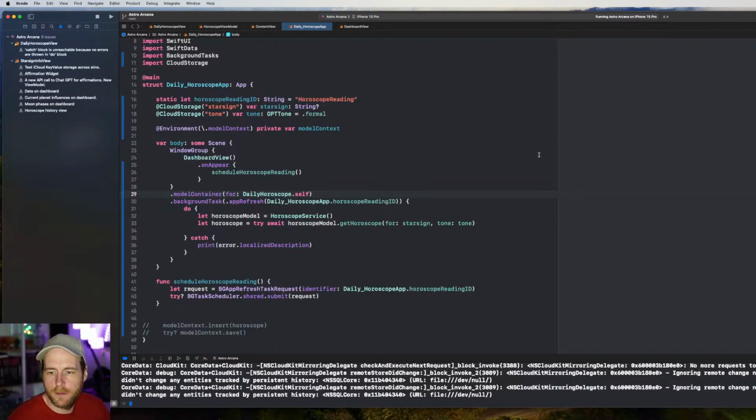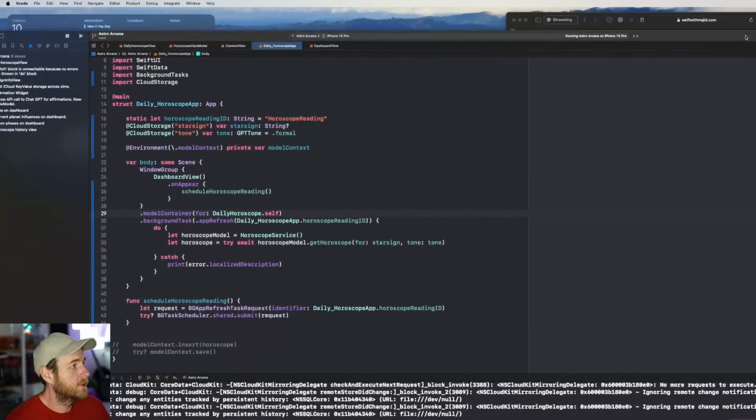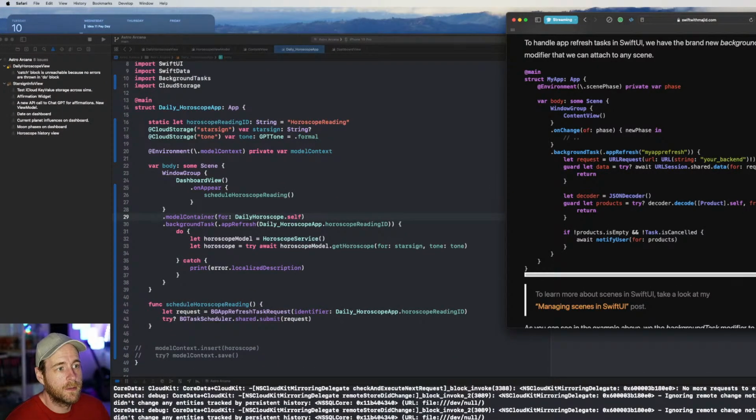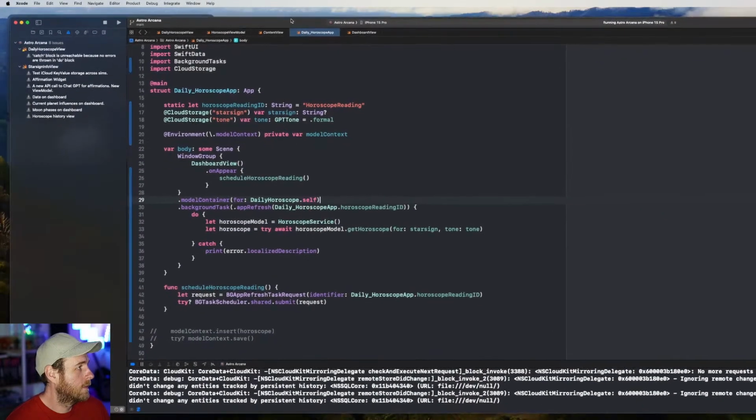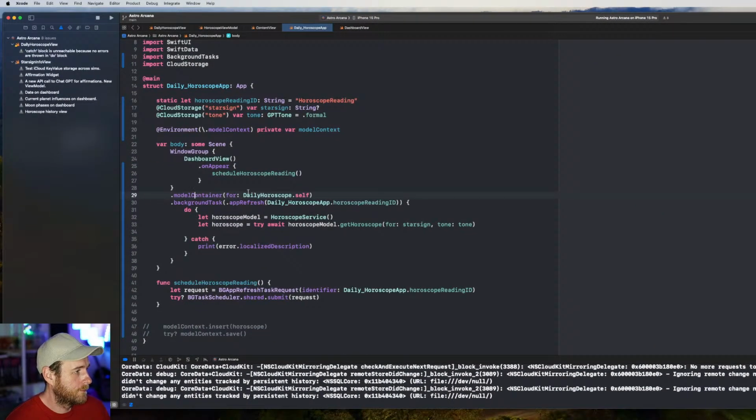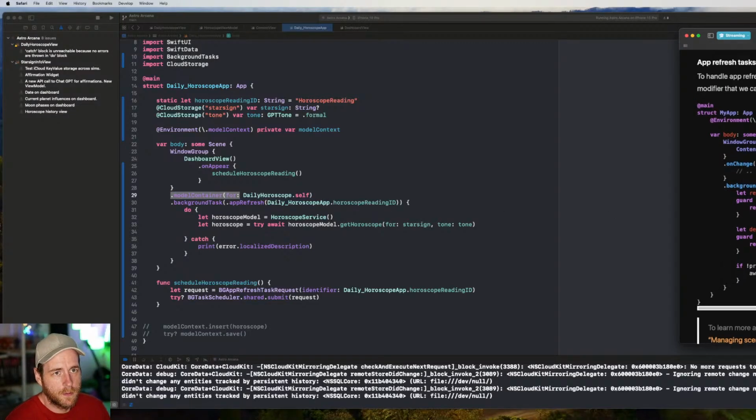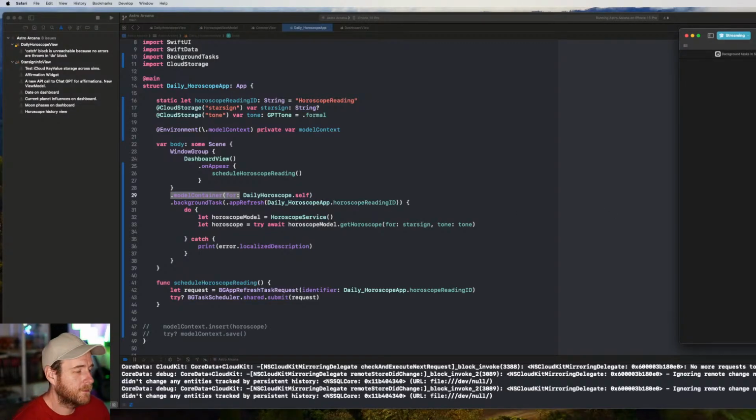I might have to do a little bit of a search on this one, just to make sure I got this right. It's got model container for, and then this is going to be really difficult to search.